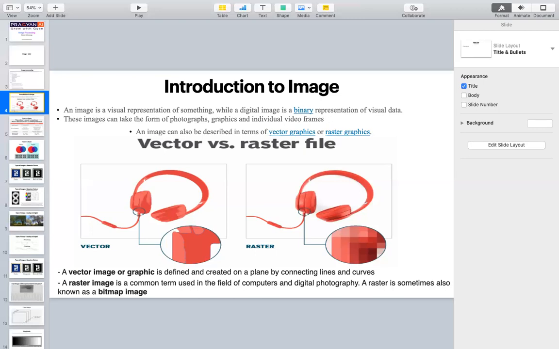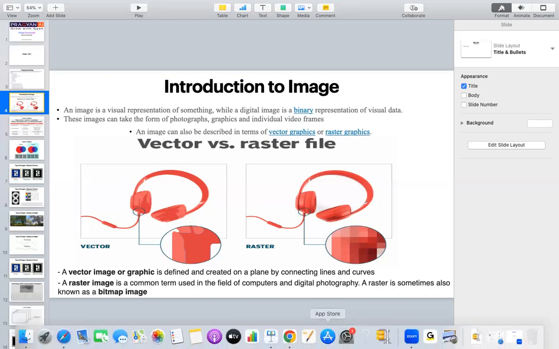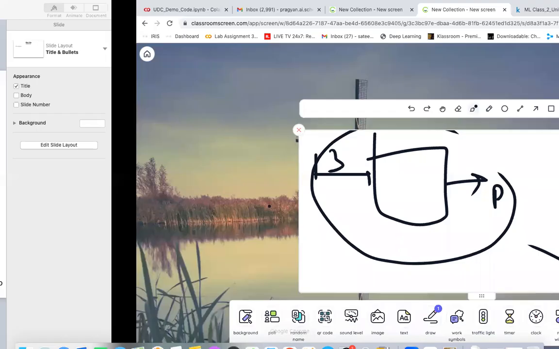The other thing is the raster image. When we say raster image, it is a digital image, which we get using a digital camera, or when we convert from analog to digital. So what exactly will it be? Let me show.